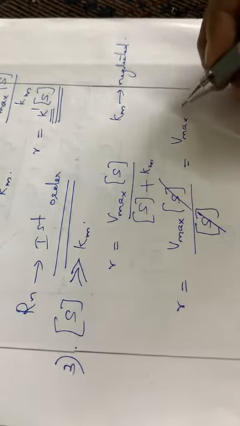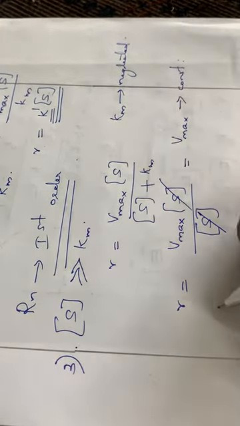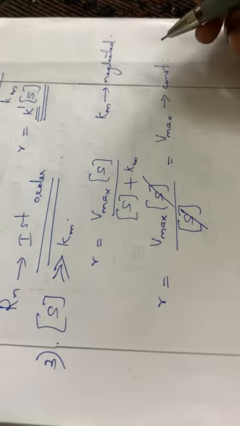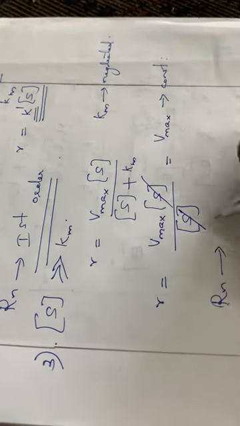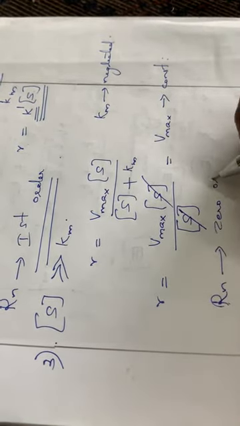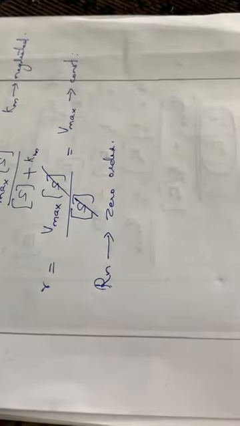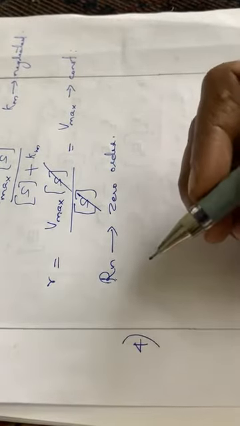Okay. So Vmax is again a constant. That means we can say that the reaction rate will be equal to a constant, isn't it? That means the reaction is of zero order. It does not depend on the concentration of any of the reactants, isn't it? So the reaction is a zero order reaction. And then one more condition is there. That is the fourth condition.